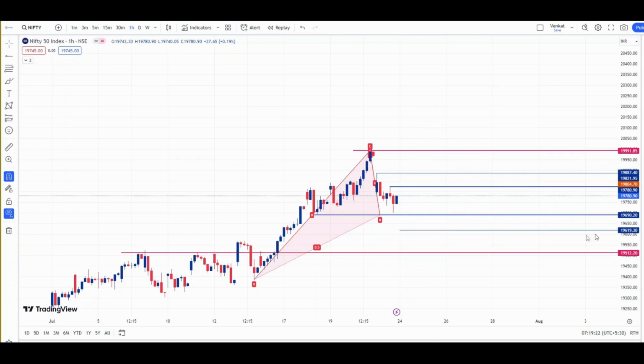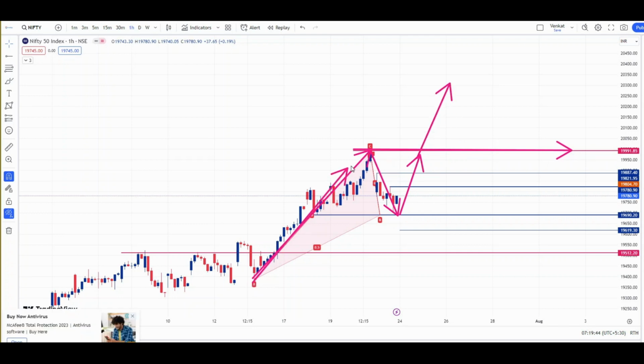So what is our final view for Nifty for this week? For this impulsive move, we will see a correction till this level. On Monday, we may see a bounce like this, a continuation of trend for Nifty. If Nifty sustains above this level, then we may see a continuation pattern. That is, this impulsive move is still valid, then a correction, and again we can see an impulsive move. Only if the index takes resistance from 20,000 and trades below this level, 19,690, then we can say that we can see a fall.